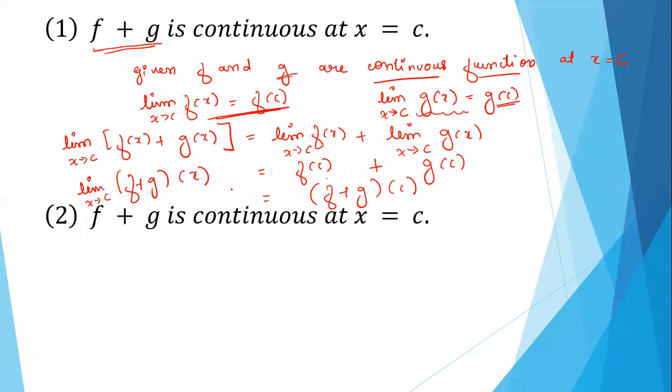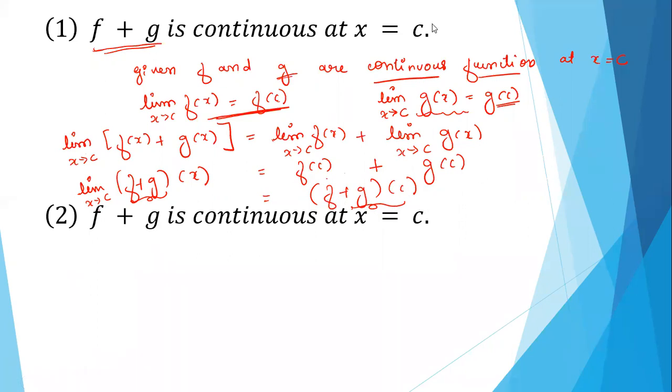So now what did we get? The limit of two functions is the same as their functional value. Correct? What can we conclude from this? We got limit x tending to c, f plus g of x is the same as the functional value, that is f plus g of c.